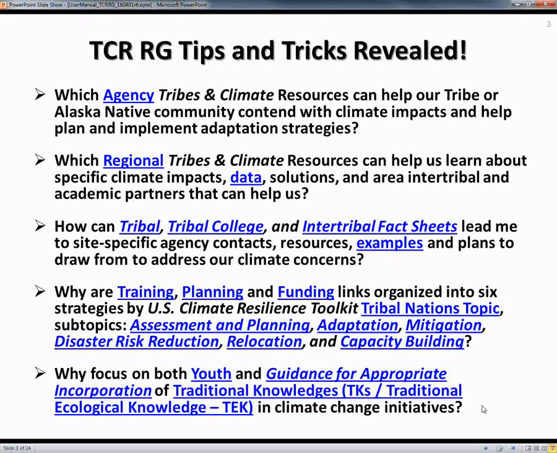There are also specific pages related to training, planning, and funding. Now, these are organized into 6 topics that are also used in the U.S. Climate Resilience Toolkit, which is another tribal nations system that was developed last year. It also focuses on youth and traditional knowledges in separate pages to provide specific resources in these critical areas.